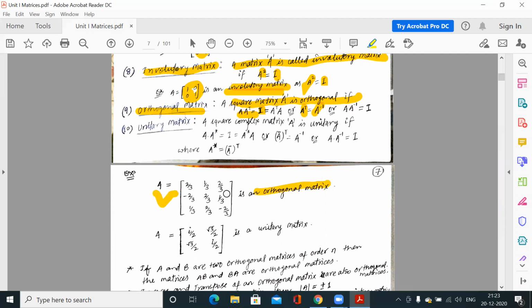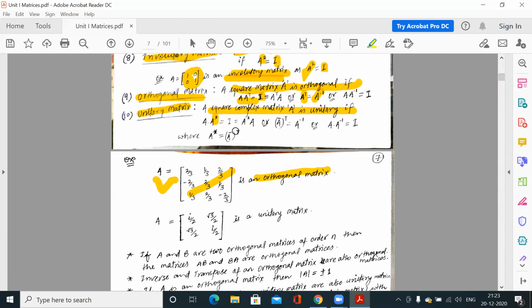You can verify, either you find out the inverse of this matrix and compare that the transpose of this matrix is equal to A inverse, or you find out the transpose of this matrix and multiply A into A transpose or A transpose into A. You will find out the identity matrix. Now the unitary matrix: a square complex matrix is unitary if A star behaves like inverse of A. Clear?